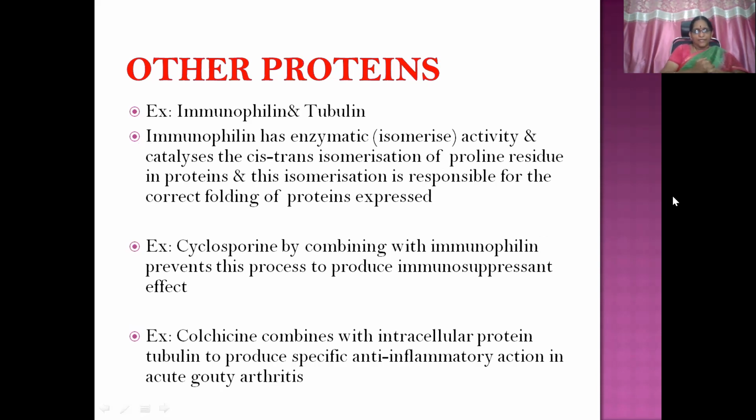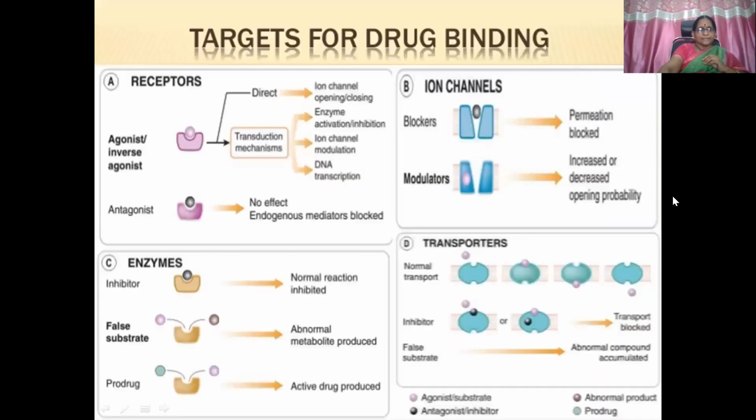Other proteins which are involved here are immunophilin and tubulin. Immunophilin has enzymatic activity and catalyzes the cis-trans isomerization of proline residues in proteins. And this isomerization is responsible for the correct folding of proteins, expressed because of its signal cascade of events. But when we use the drug cyclosporin, it combines with immunophilin and prevents its action, thus producing the immunosuppressant effect. Similar is the case with colchicine, which combines with tubulin and produces an anti-inflammatory action in the management of acute gouty arthritis.